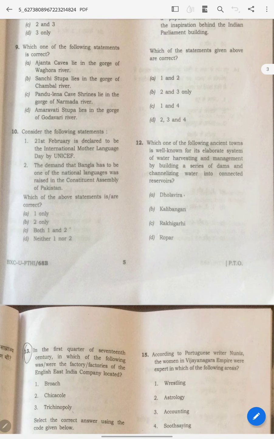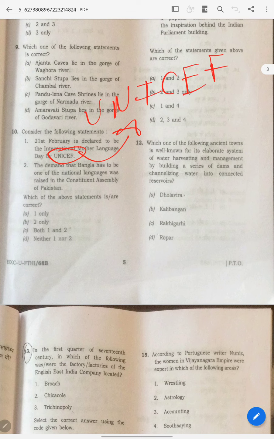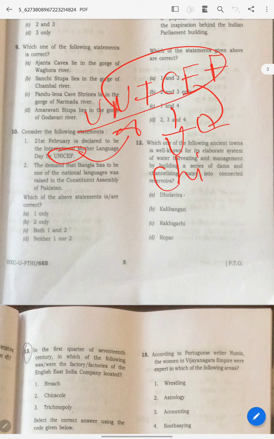Coming to this question, it is very much in news, so everybody would have read. But what you have to understand here is whether it is UNESCO or UNICEF. If it was anything regarding children or children's health, if you had opted for UNICEF, then I would have understood.